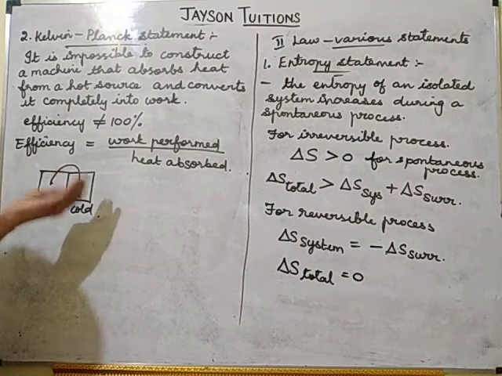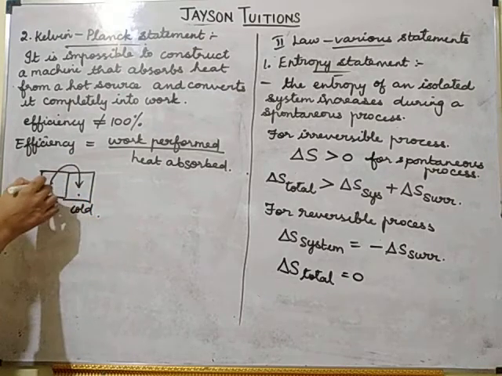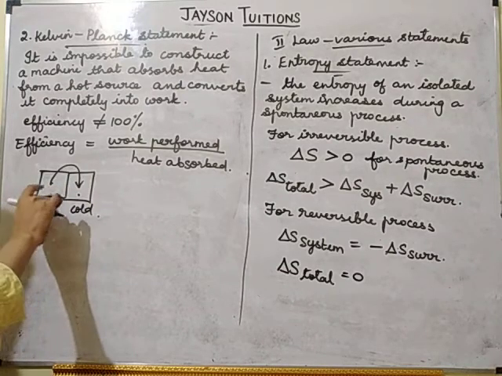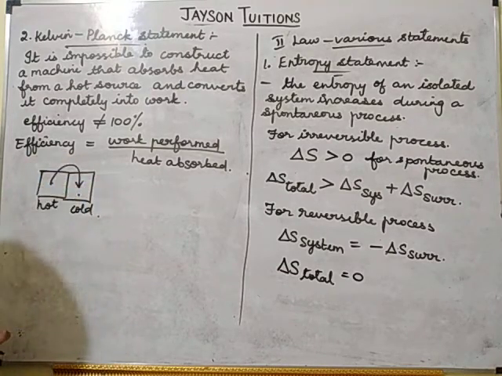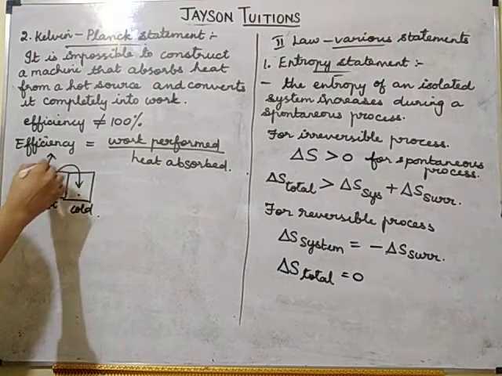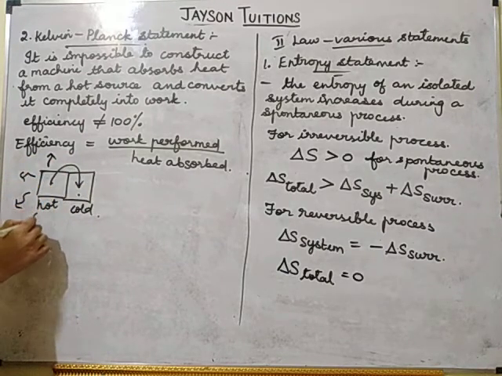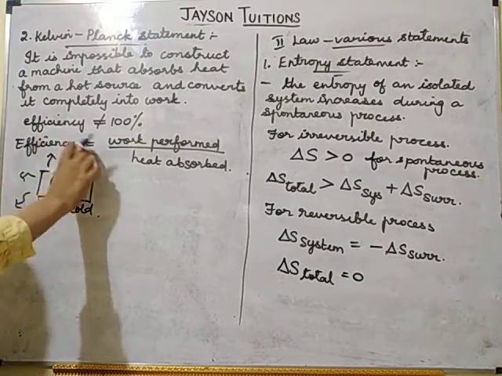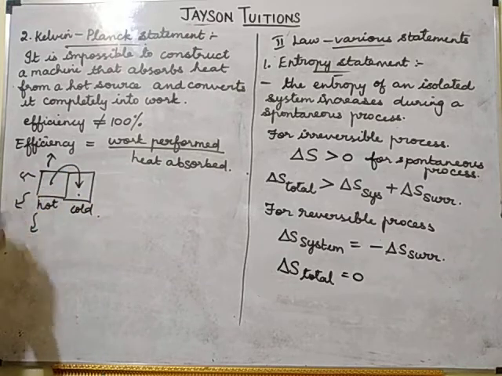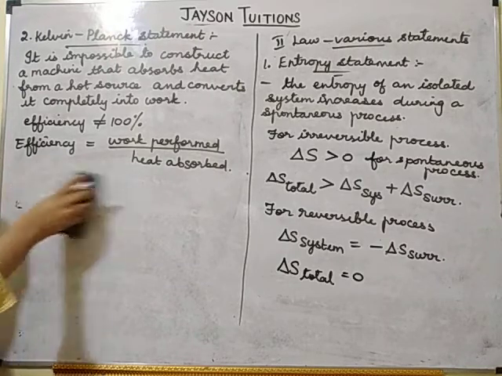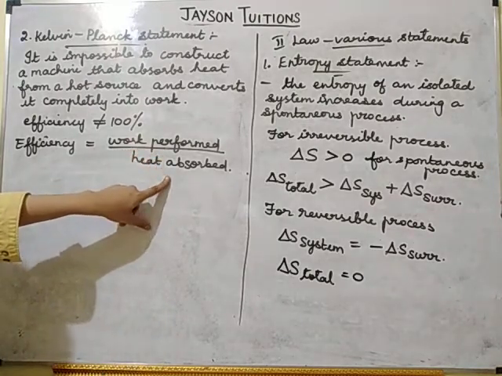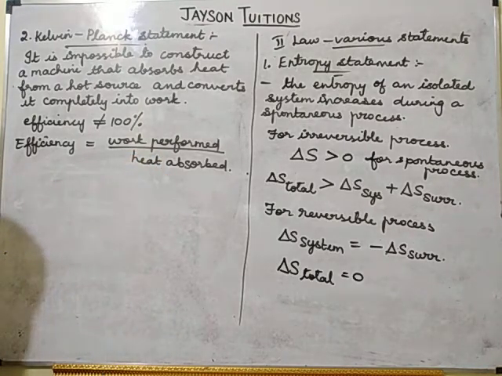Can you say all the heat is getting transferred? No. Some amount of heat will be lost to the surroundings also. So a machine cannot convert all the heat to work. Always some amount of heat will be wasted. So efficiency is given by work performed divided by heat absorbed.